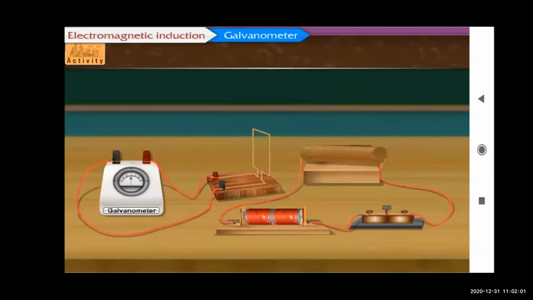Now close the plug key. You can see in the figure the plug key is closed. Initially it was open. Now the plug key is closed. Now we'll close the plug key and observe the galvanometer.